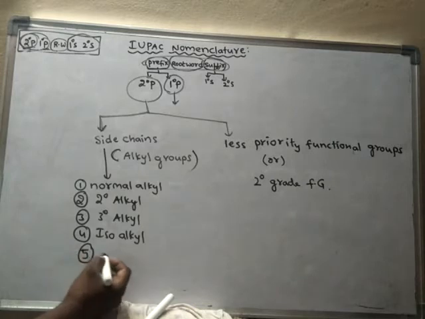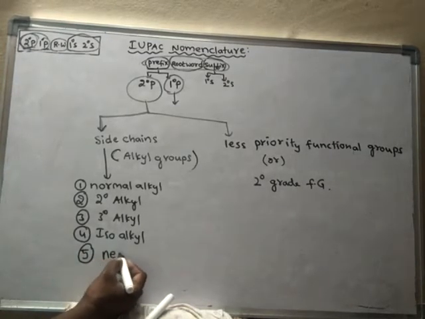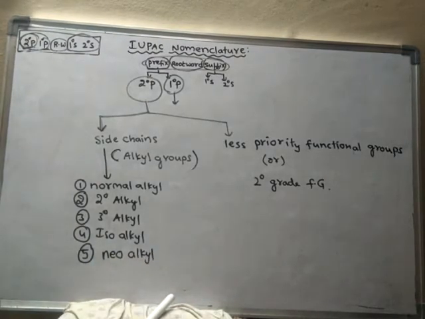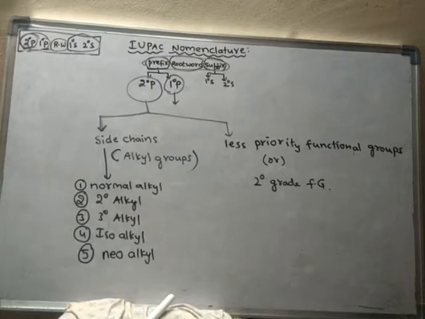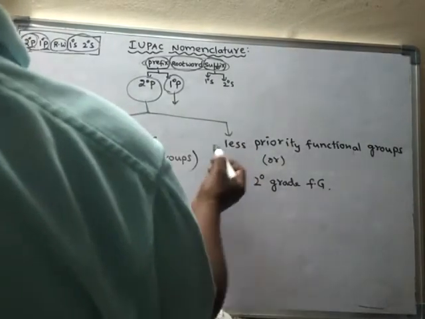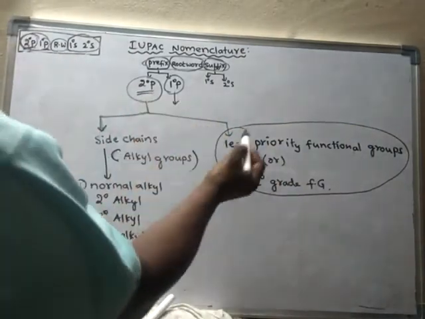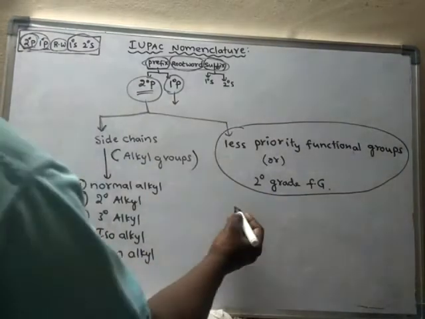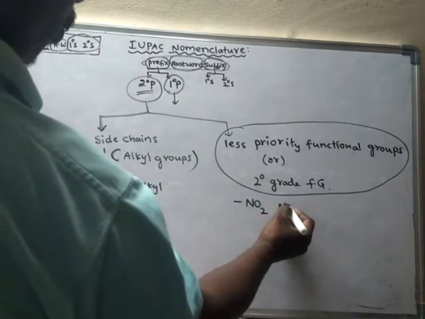Next, neoalkyl groups. So like this, several alkyl groups are present, and they act as side chains. Other types of less priority functional groups are secondary prefixes, or secondary grade functional groups. Generally, NO2 is called the nitro group.